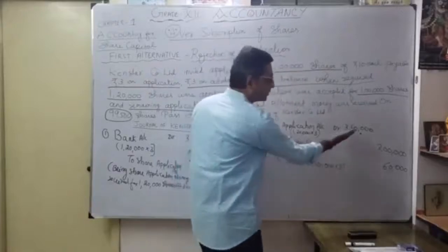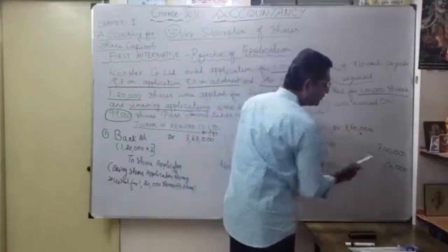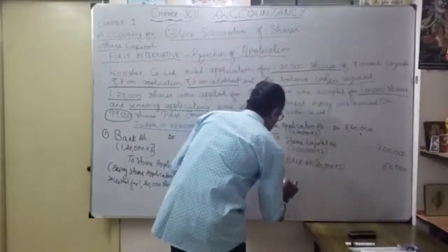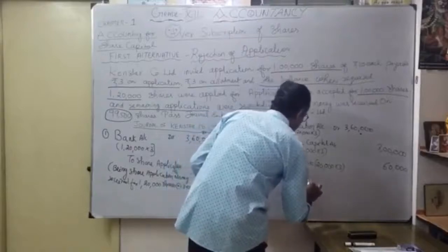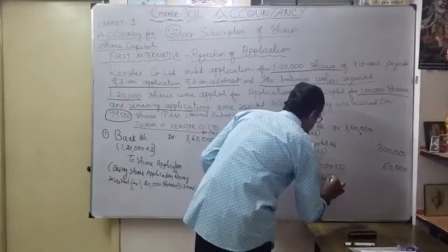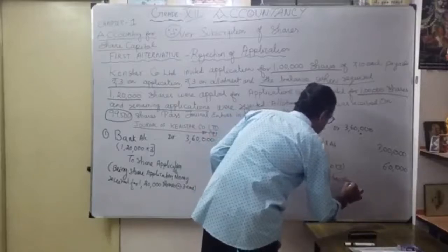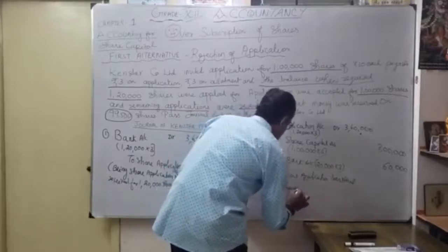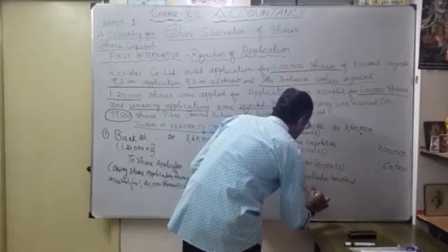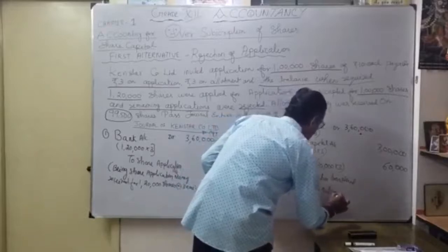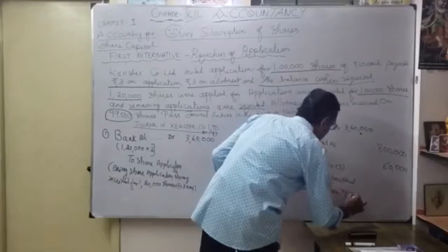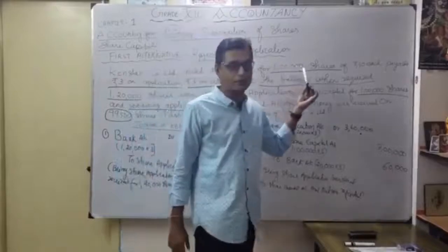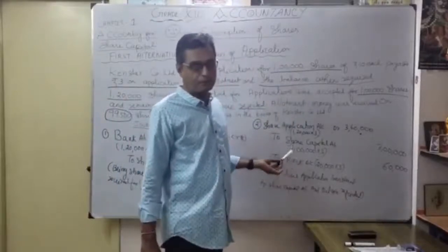Okay, now see our debit balance 3,60,000. Credit balance also 3,60,000. So what's the narration? Being share application money transferred to share capital account and balance refunded. Okay, that means you rejected. So only 1 lakh shares were issued, correct? 1 lakh only accepted here. So, understood the second entry.